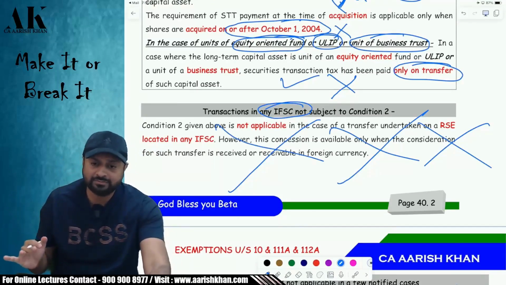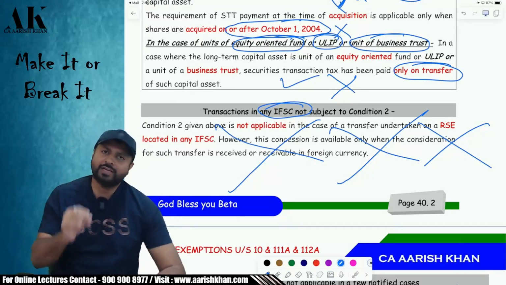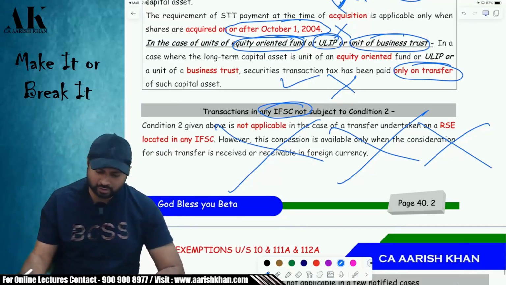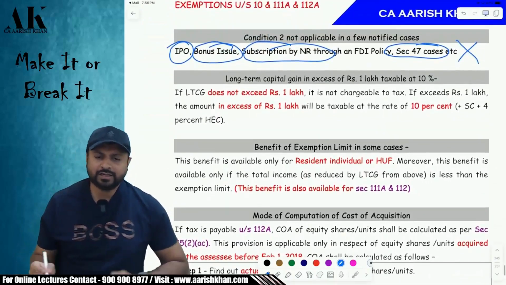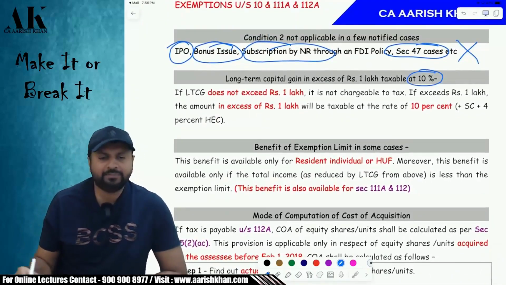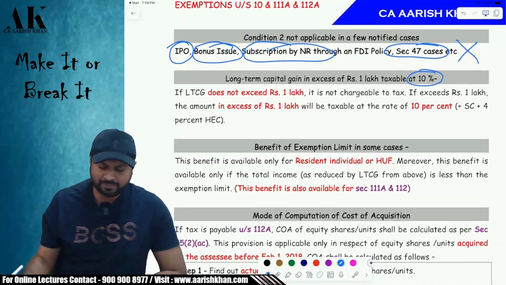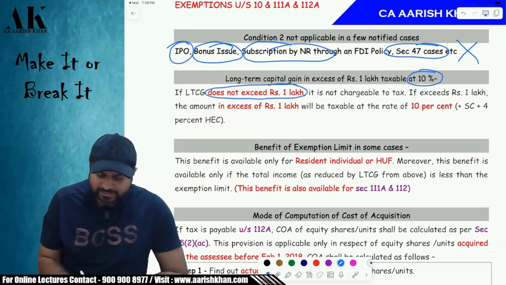That is fully exempt, even without paying STT, you can claim what? The benefit of 112A. Okay. If all these conditions are fulfilled, what is the advantage? The advantage is you will be chargeable at only 10% tax plus surcharge and cess if applicable, and that too in excess of 1 lakh rupees.